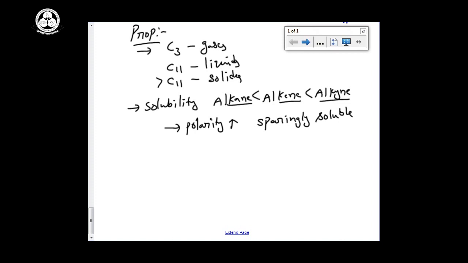When compared with alkene, alkynes are somewhat soluble because of polarity. Now all organic compounds like alkane, alkene and alkyne are highly soluble in organic solvents.